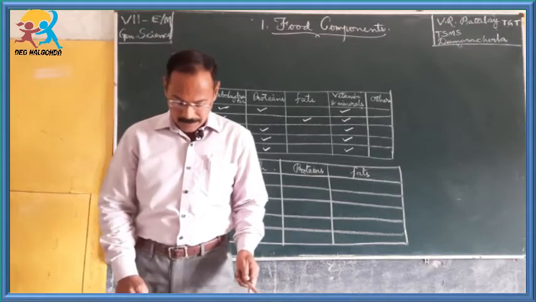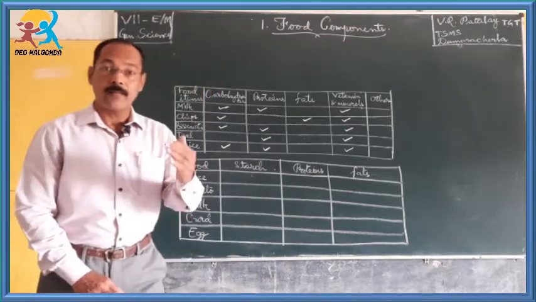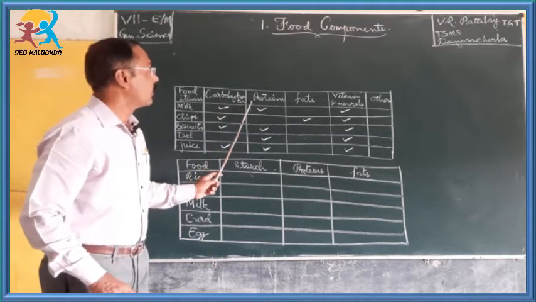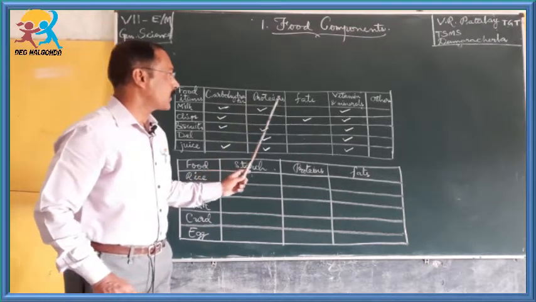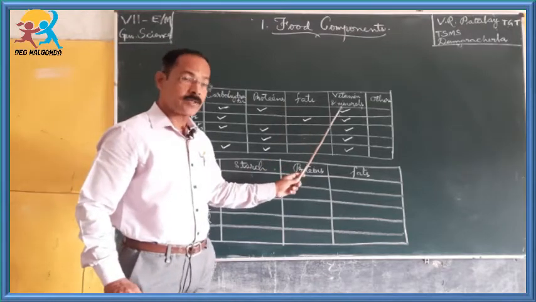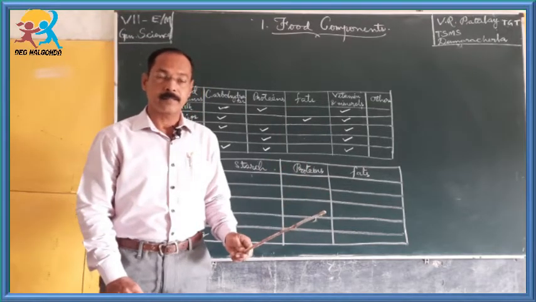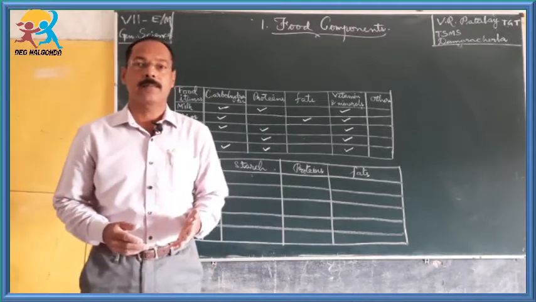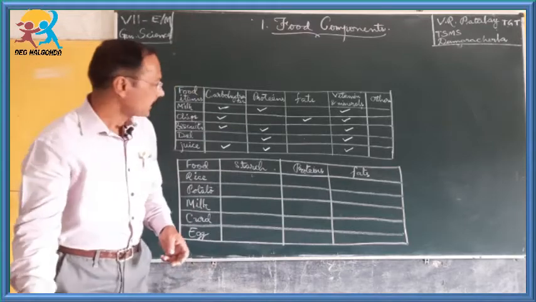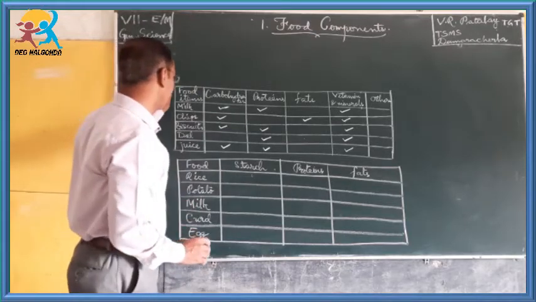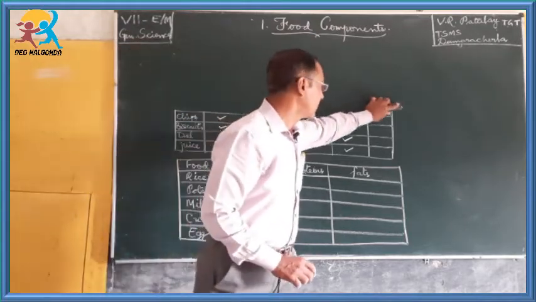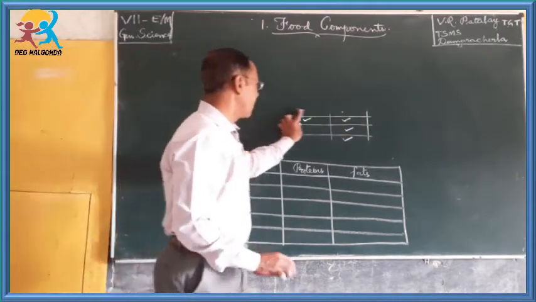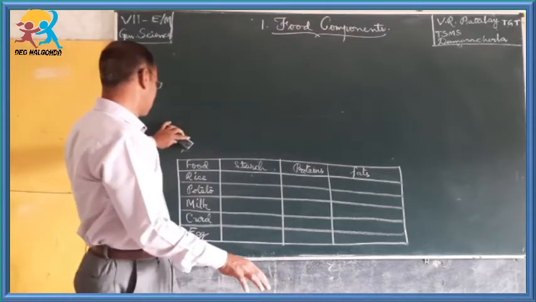So, children, let us find out whether the food items contain these food components like carbohydrates, proteins, fats, vitamins and minerals or not. For that, we have to perform some experiments. Let us see. We need some food items and some other chemicals.